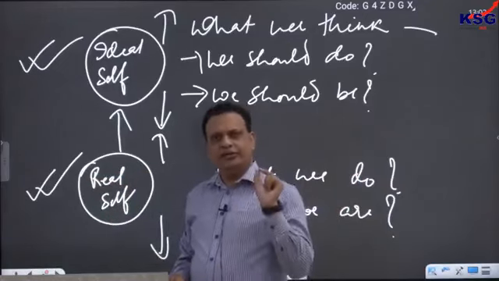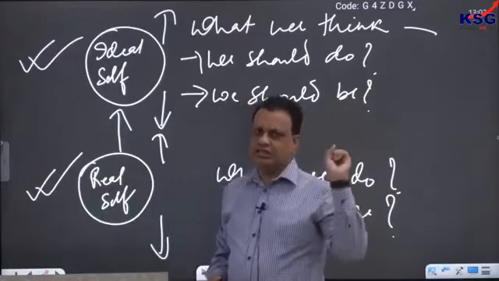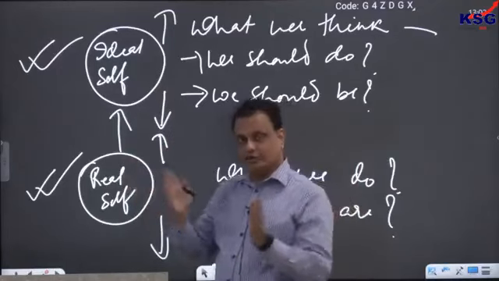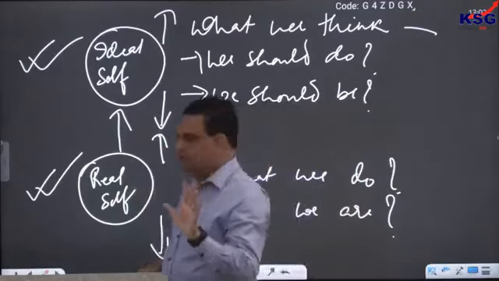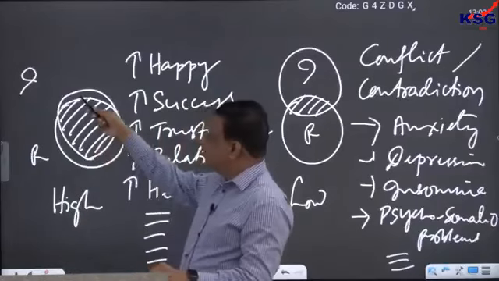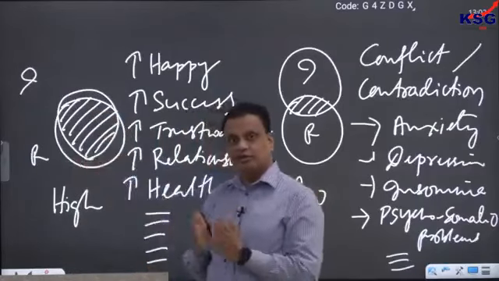And it is almost next to impossible for a normal human being to have ideal and real 100% overlap. That is not even desirable. That is the reason that in my diagram here, I have not made ideal and real 100% overlapping.